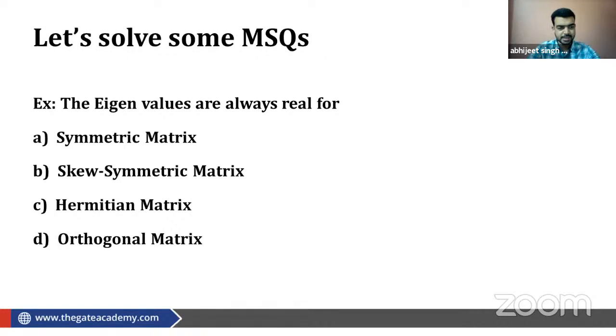Avjit is saying A, B, and D. Ayush is saying A. And Srikant is saying accept B. You are saying that A, C, and D is correct, Srikant. Ashish Pawar is saying A and D. Okay, very good. Sandeep is saying A, C, and D.